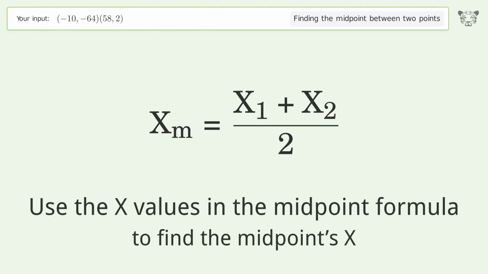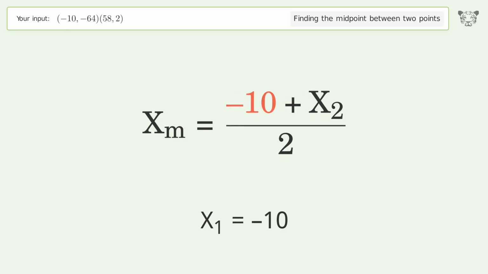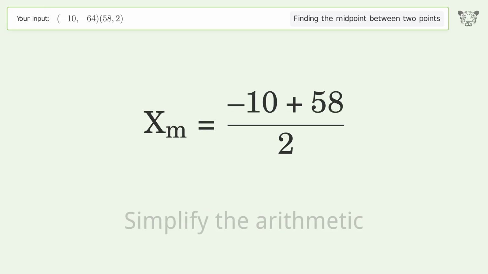Use the x values in the midpoint formula to find the midpoint's x. x1 equals negative 10. x2 equals 58. Simplify the arithmetic.